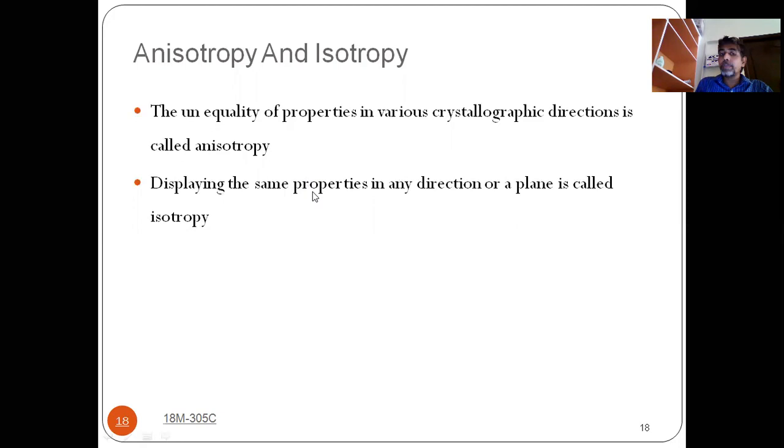What is meant by isotropy? Same properties are exhibited in all the directions, in all the planes, then it is called isotropy. If it is not exhibiting equal or same properties in all the directions, we can say it as anisotropy. If all the properties are equal in all the directions, then we can say it is isotropic. If the properties are not equal in all the directions, we can say it is anisotropic. So it is very, very important.